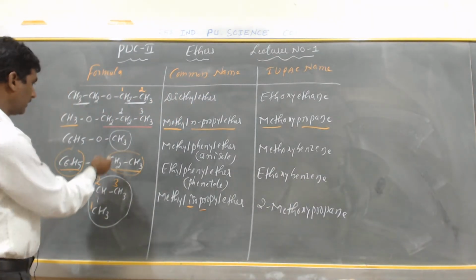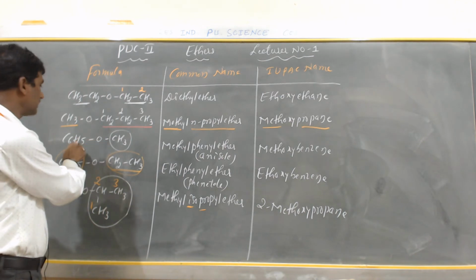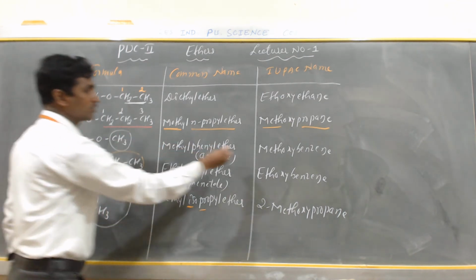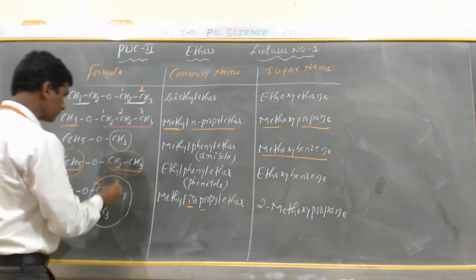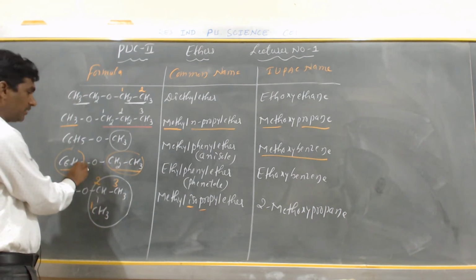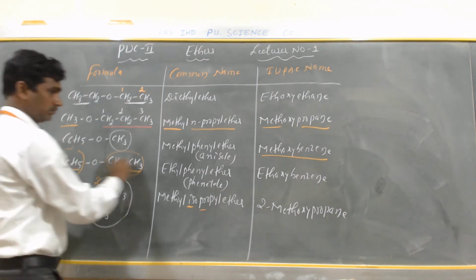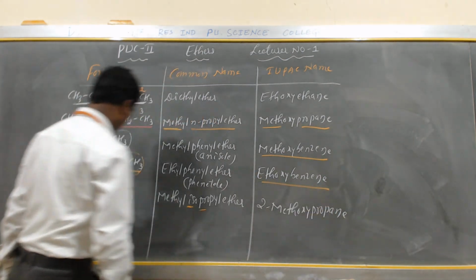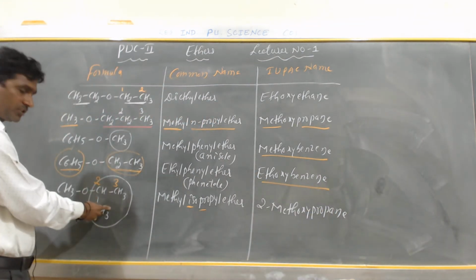Yes, my dear students. Here CH3O is called methoxy and C6H5 is a benzene ring, so it is called methoxybenzene. CH2CH3 is called the ethyl group and C6H5 is called the benzene ring, so it is called ethoxybenzene.